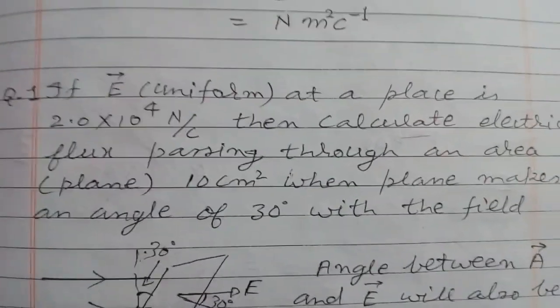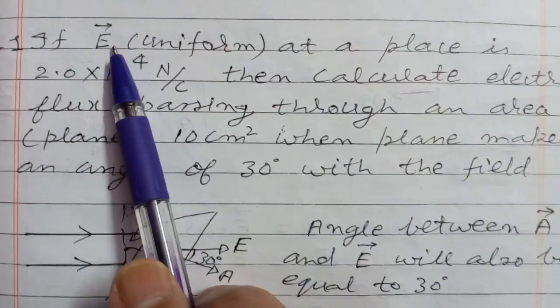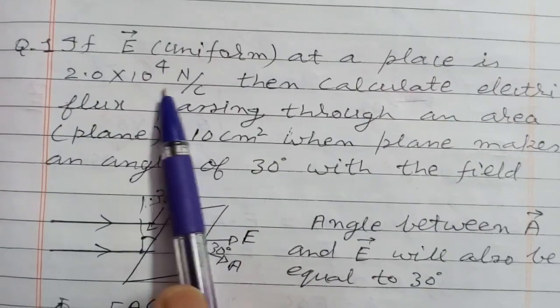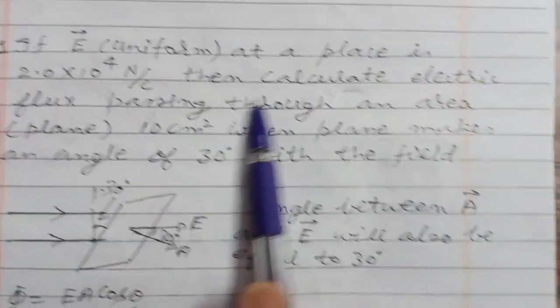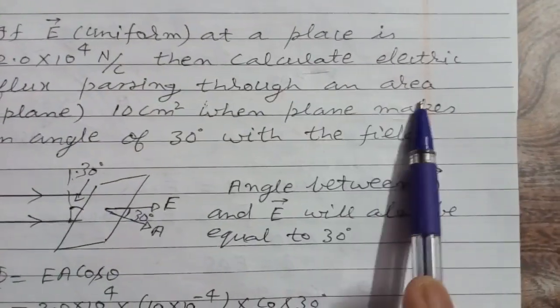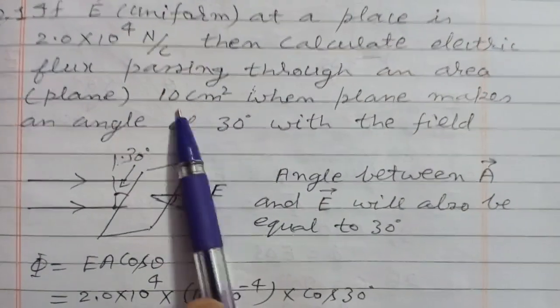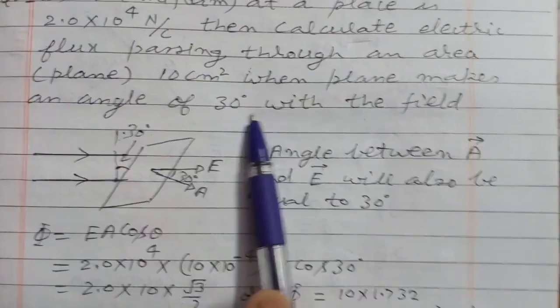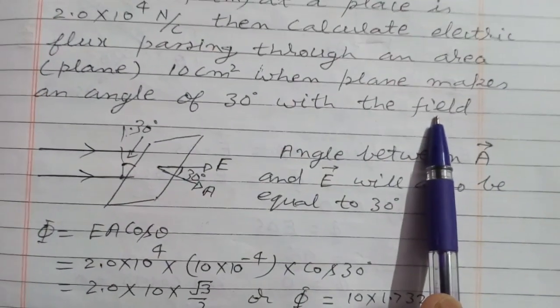Let us solve a numerical problem. If the electric field intensity E, which is uniform at a place, is 2 into 10 power 4 Newton per coulomb, then calculate the electric flux passing through an area of 10 centimeter square when the plane makes an angle of 30 degrees with the field.